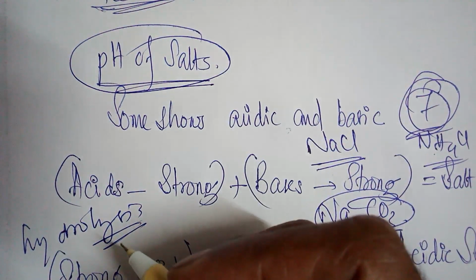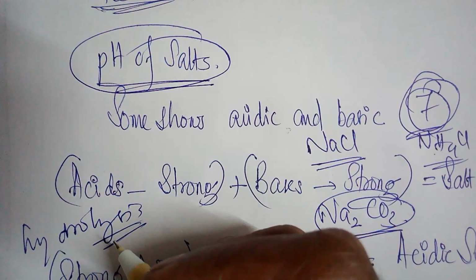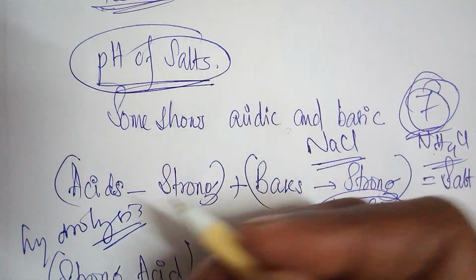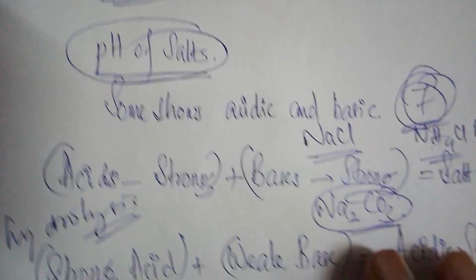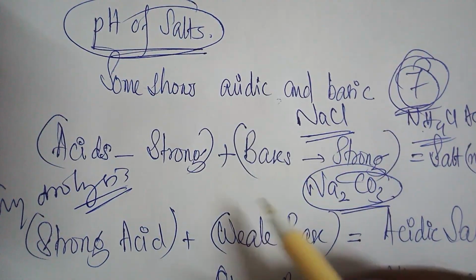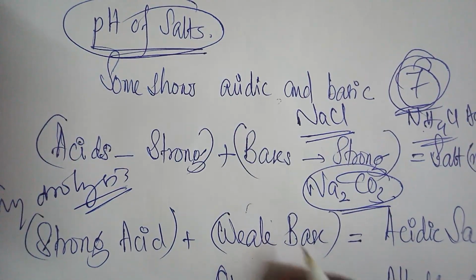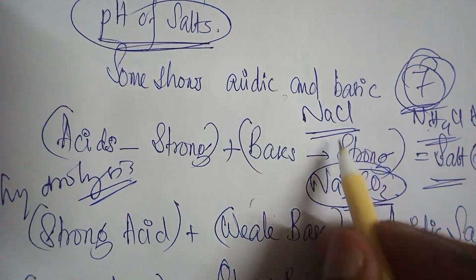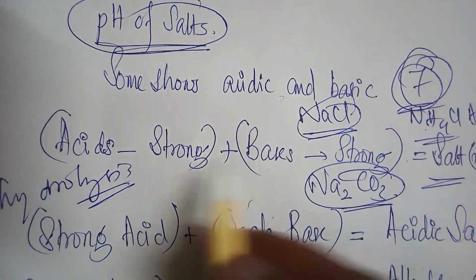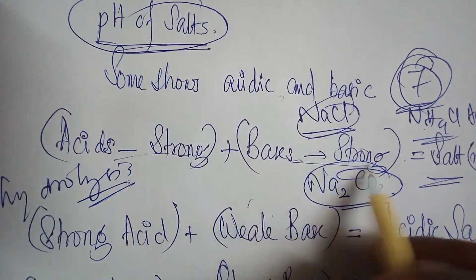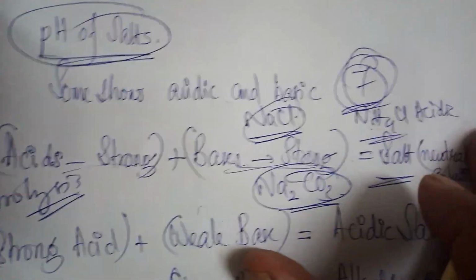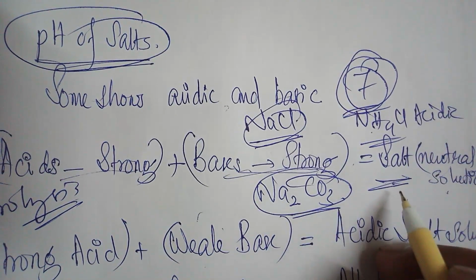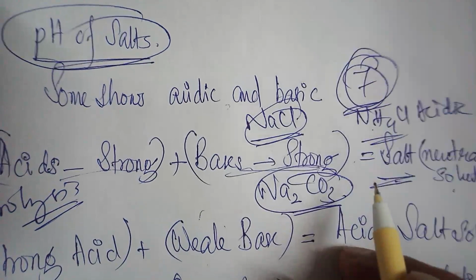Hydrolysis, what do you understand by hydrolysis? You know, that is the splitting up of a compound by the action of water. Now, the salts of strong acids and strong bases give neutral solution, which I have referred to for sodium chloride. When a strong acid and a strong base react to form salt and water, that salt will be neutral and have pH value 7.